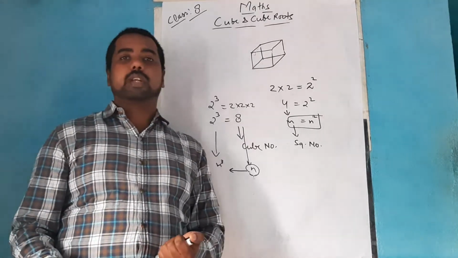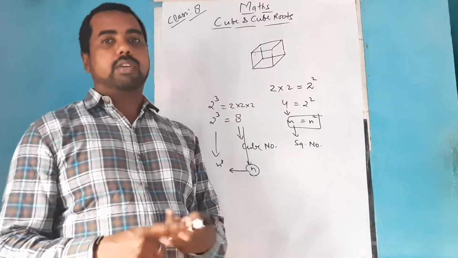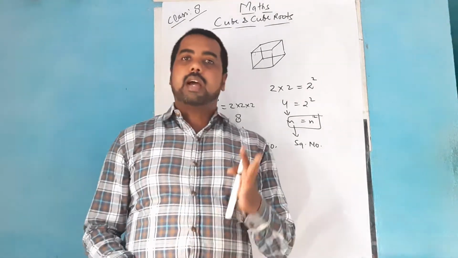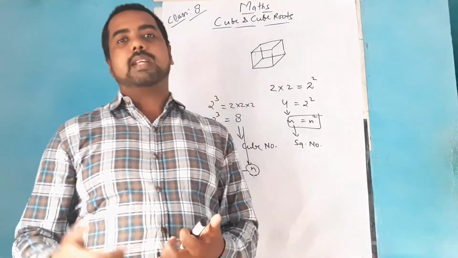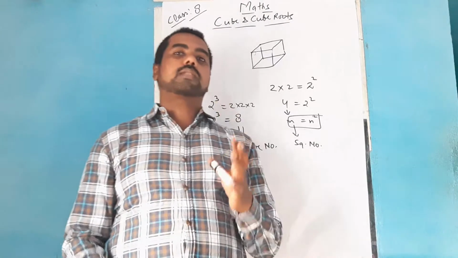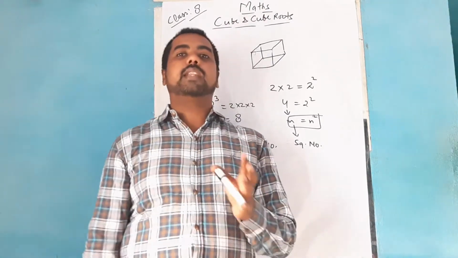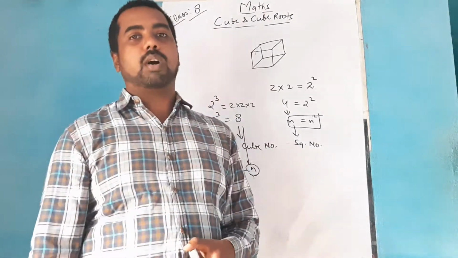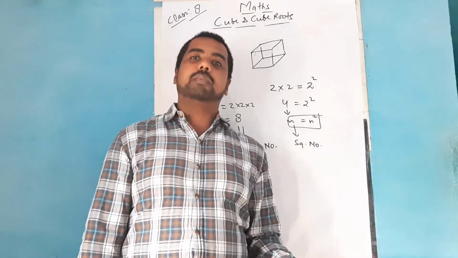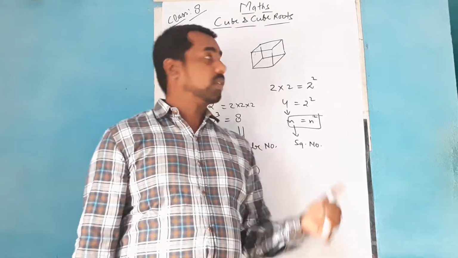In other terms, if you take two alphabets A and B, and the first alphabet A can be represented in the form of cube of the second one, then the first will be said to be a cube number.